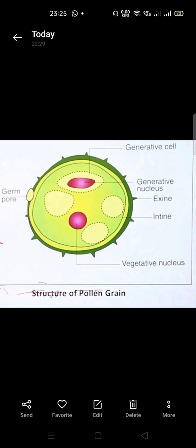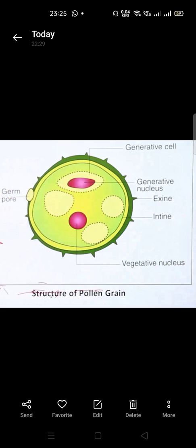So keep in mind, students. And this pollen grain, just now I told you, every pollen grain has 2 nuclei. Out of that, 1 nucleus is called the generative cell, and the second nucleus is called the vegetative nucleus. Because the generative cell means what?